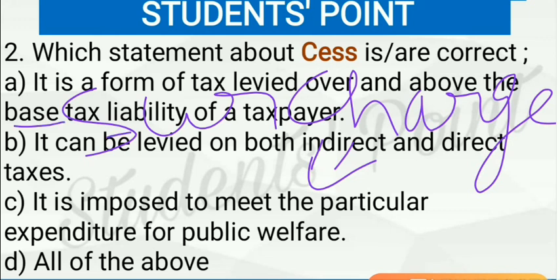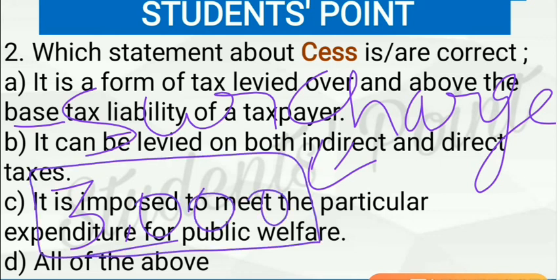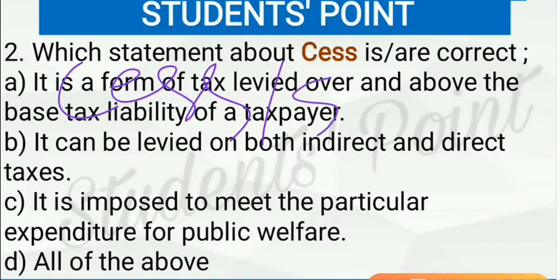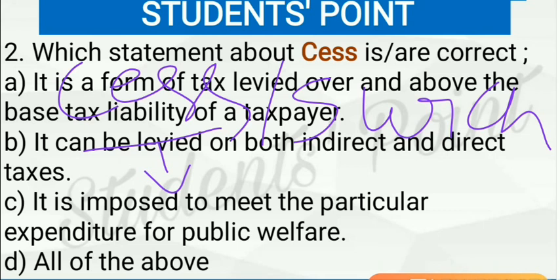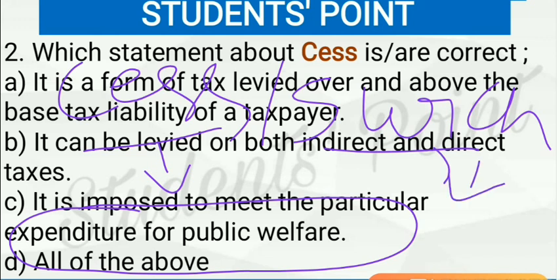So again here the base tax liability was rupees 3,000, so surcharge will be imposed over this rupees 3,000. So what is the difference between cess and surcharge? See, a cess is imposed to meet the expenditure of a particular purpose, while a surcharge can be used to meet expenditure of any purpose. This is the only difference between cess and surcharge.